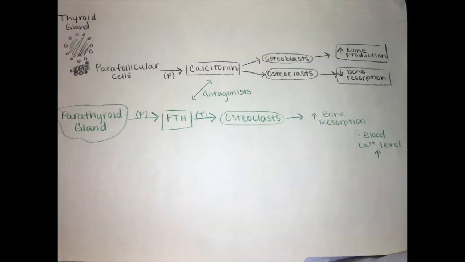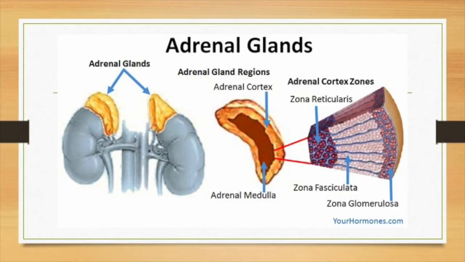Now, the thyroid gland contains parafollicular cells which produce calcitonin, and when calcitonin targets osteoblasts, it causes an uptake in bone production. Now, when calcitonin targets osteoclasts, it's a decrease in bone resorption. The parathyroid gland produces PTH, which targets osteoclasts, and then causes an increase in bone resorption. Now, the PTH and the calcitonin are antagonists.